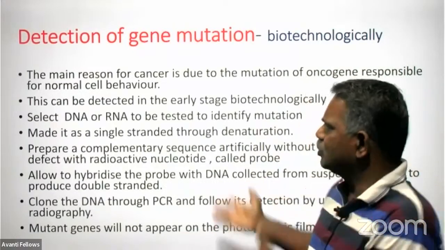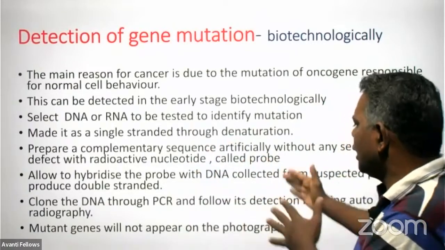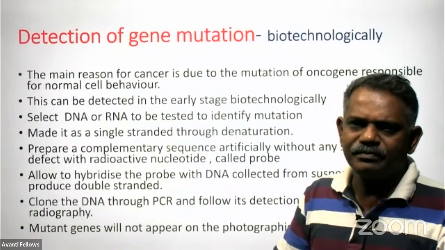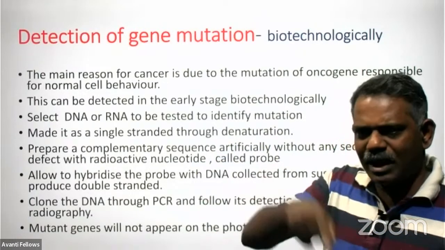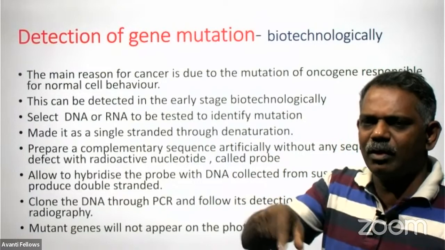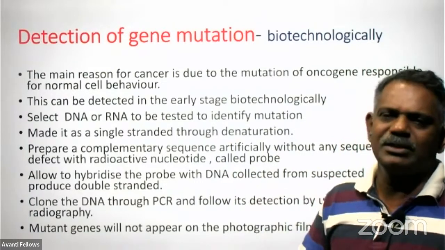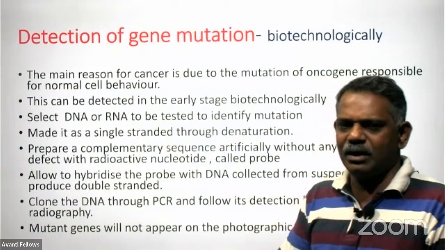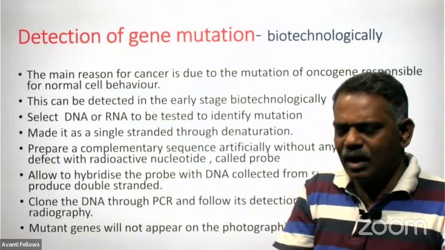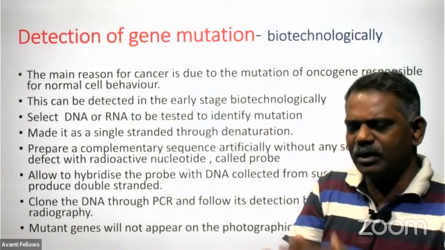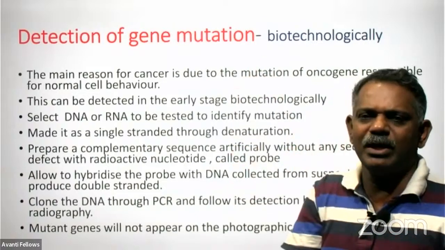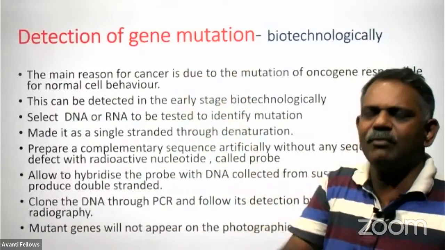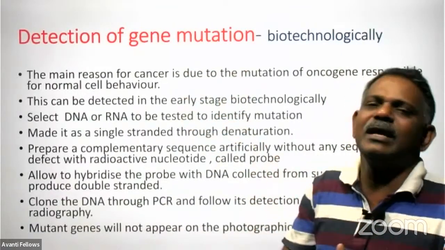So whenever we expose such double-stranded DNA to the X-ray sheet, wherever the mutation happened in the DNA, we will not get the marking, because such an area is not getting the radioactivity. One strand is radioactive, and whenever it binds with the other strand taken from the patient, because of the hydrogen bond, the single strand taken from the patient also gets the radioactivity.